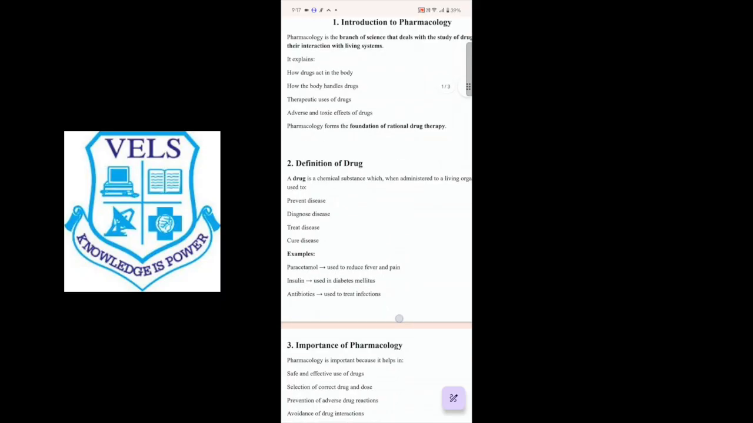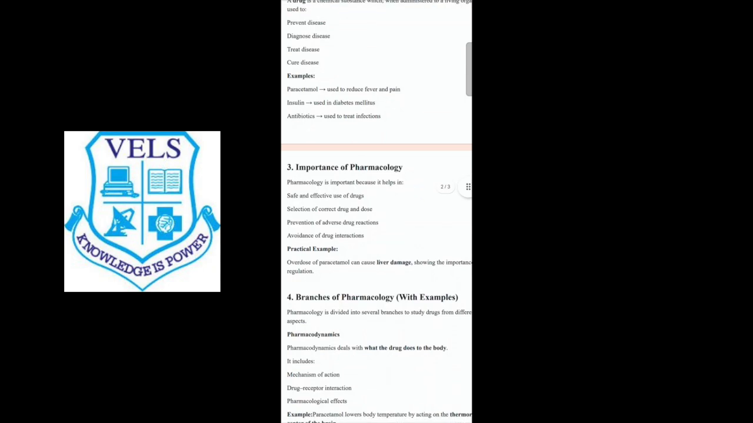When we see the importance of pharmacology, why we need to study pharmacology, it is important because it helps us in understanding the safe and effective use of drugs, selection of the correct dose of drug, prevention of adverse drug reactions, and avoidance of drug interactions. Let me explain this with a simple example. For example, if a patient has fever, right, we should give a medicine meant for fever like paracetamol, not an antibiotic without reason. This is called choosing the right medicine, which is safe and shows effective use.